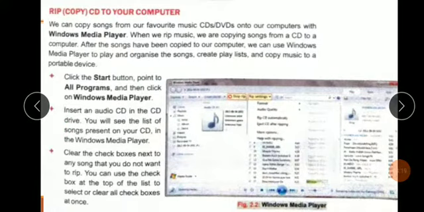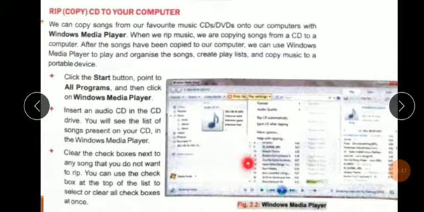Means when you insert your CD in your CD drive, then here you see all the list of songs in your CD. And after that clear the checkbox next to any song that you do not want to rip. You can use the checkbox at the top of the list to select and clear all the checkboxes at once.